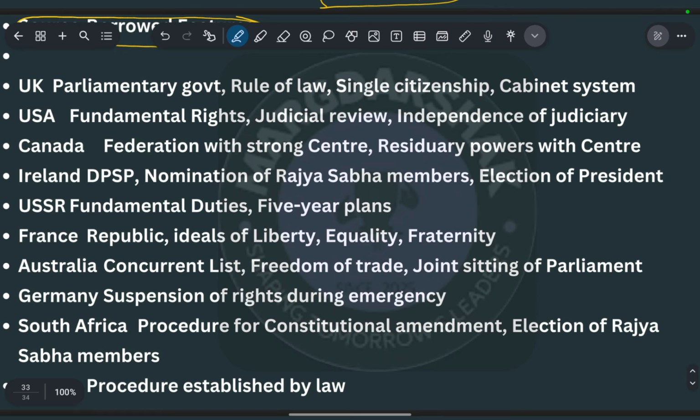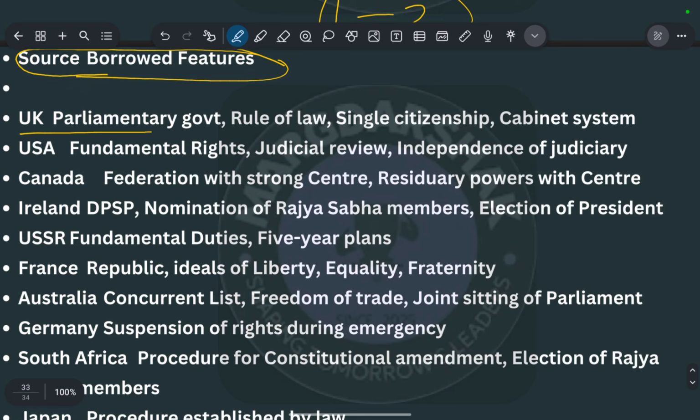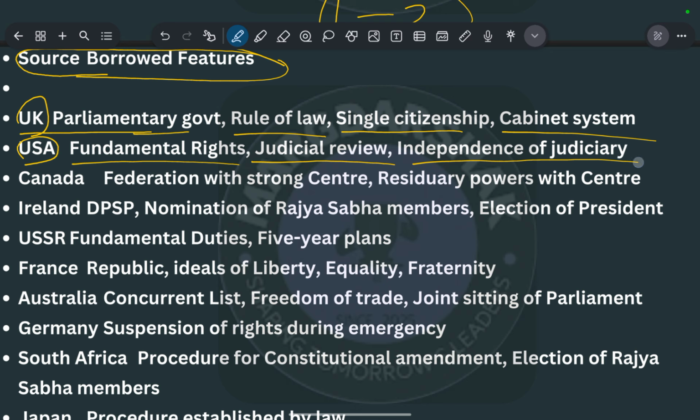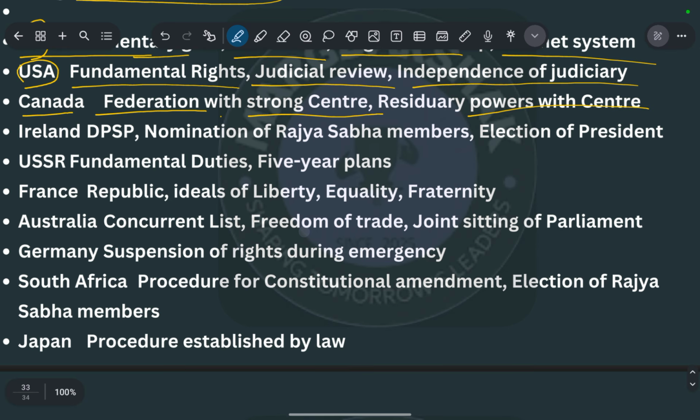Okay, so from the UK we have borrowed the parliamentary government, rule of law, single citizenship, and the cabinet system. From the USA we have taken the fundamental rights, judicial review, and independence of the judiciary. We have discussed these things in the earlier slide as well. From Canada, we have the federation with a strong center, that is quasi-federalism, and residual power with the center, that is also a power of the federation, the quasi-federal system.